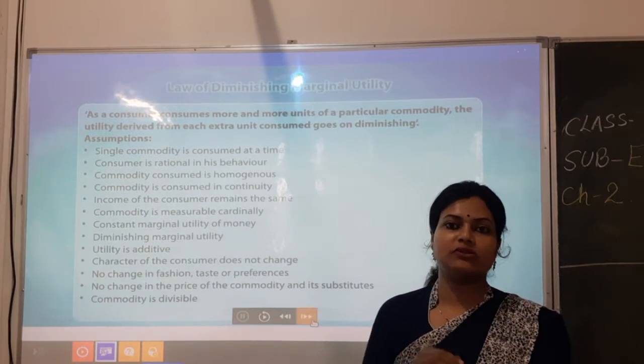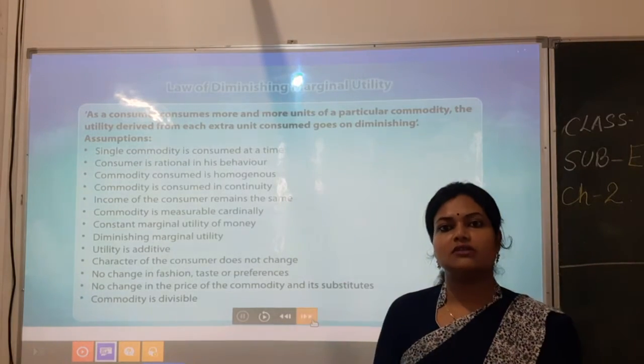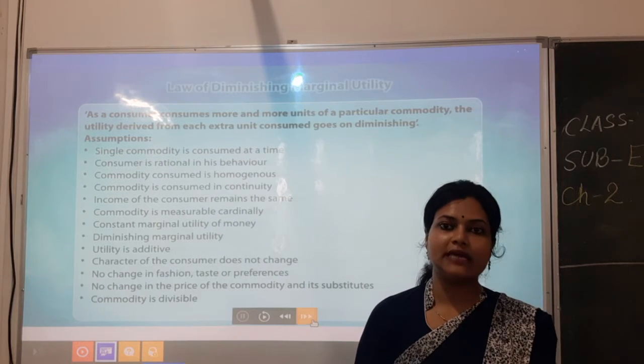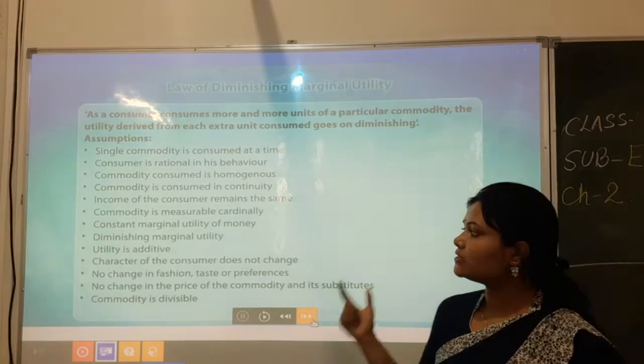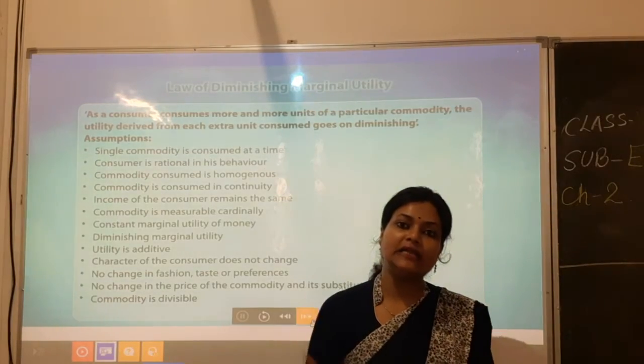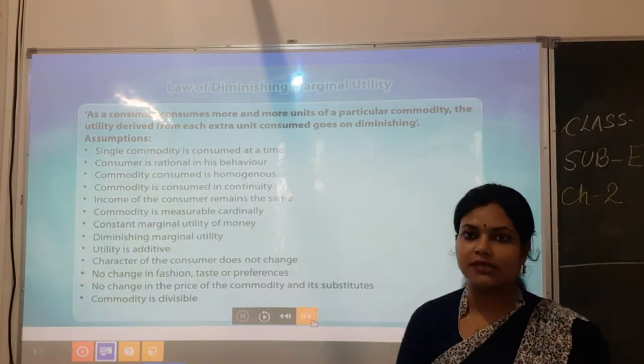Second minus 3. That will give the result of how much I have got satisfied when I consumed the third unit of golgappa. That is why it is saying that utility is an additive thing. हम add कर सकते हैं.